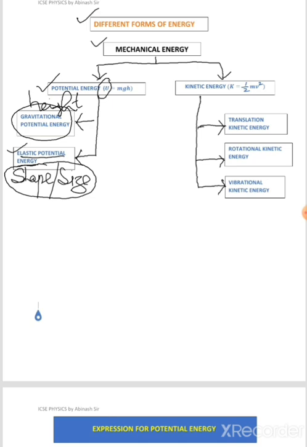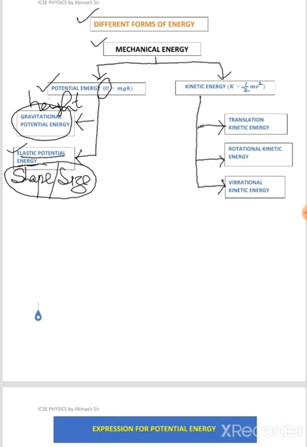You can take another example, a catapult. There is a rubber band. When you pull the rubber band, you are stretching it, which means you are changing its shape. What happens? You are storing potential energy in it, by changing its shape.